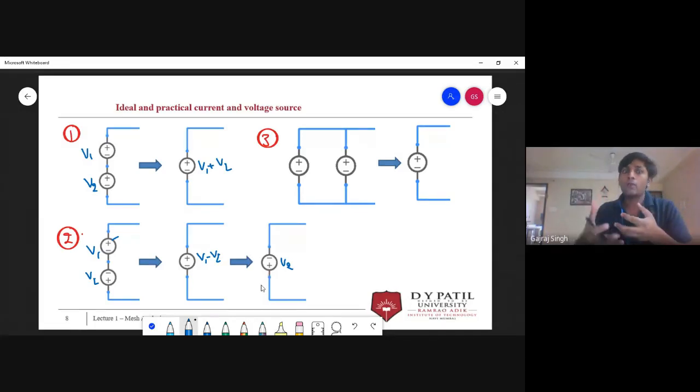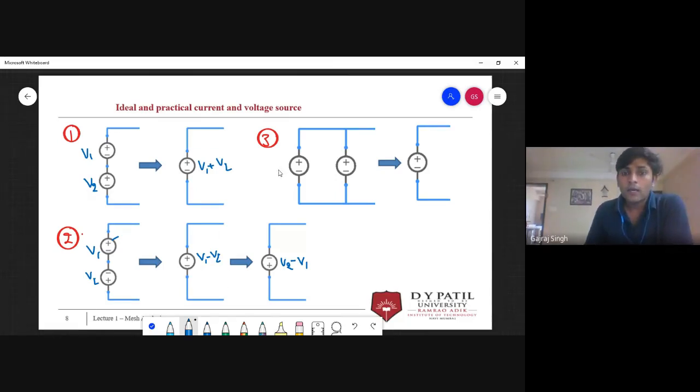So we have reversed the polarities, and if we reverse the polarities, we have to change the sign as well. So now this will become V2 minus V1. And in this other case, V1 had the same polarity, so V1 was positive, and we reversed the polarity of V2. That's why we got V1 minus V2. Okay, I hope you got this.